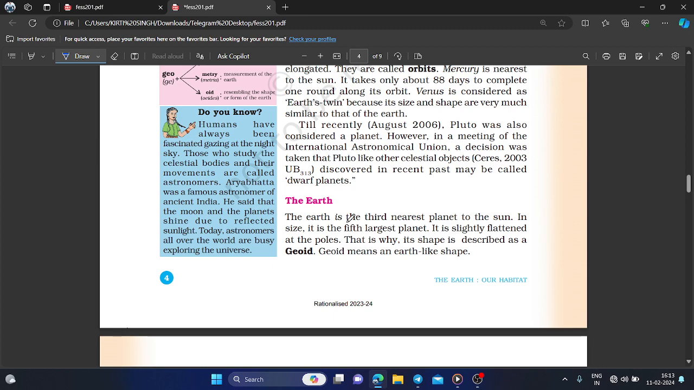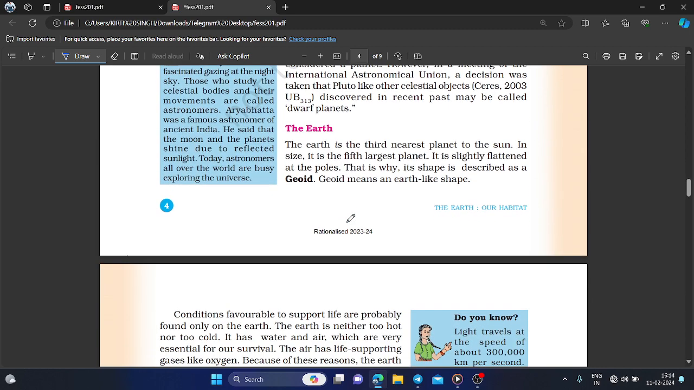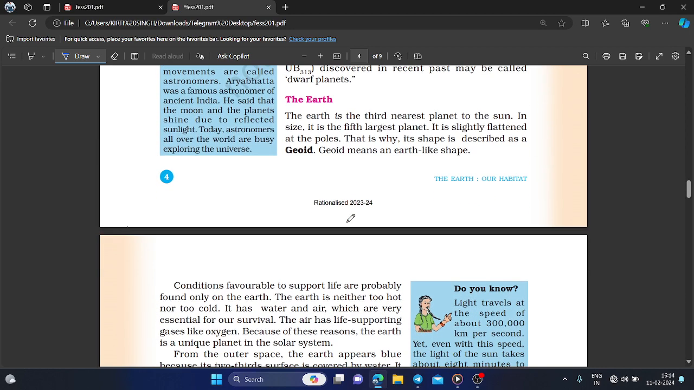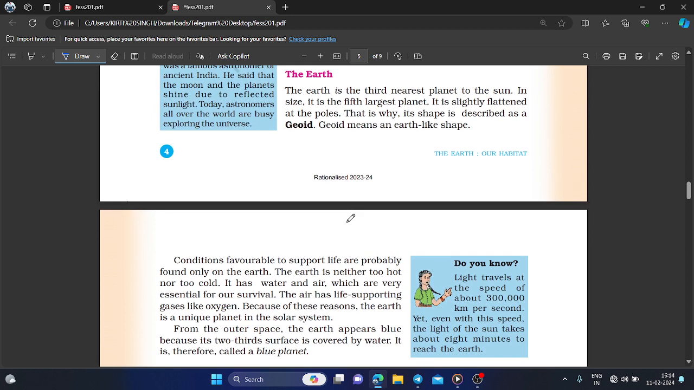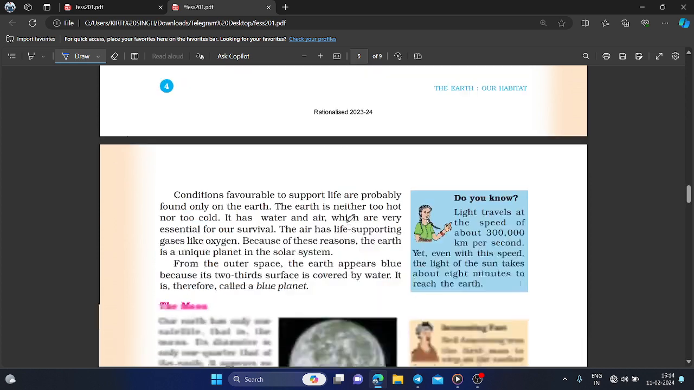So coming to the third planet, that is our Earth. The Earth is the third nearest planet to the Sun. In size, it is the fifth largest planet. It is slightly flattened at the poles. That is why its shape is described as a geoid. Geoid means an Earth-like shape.